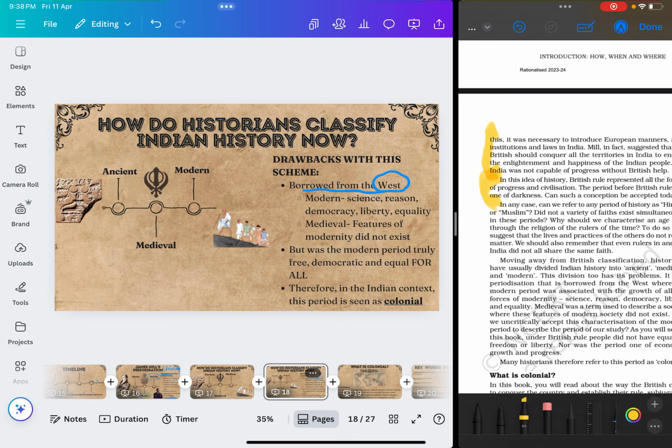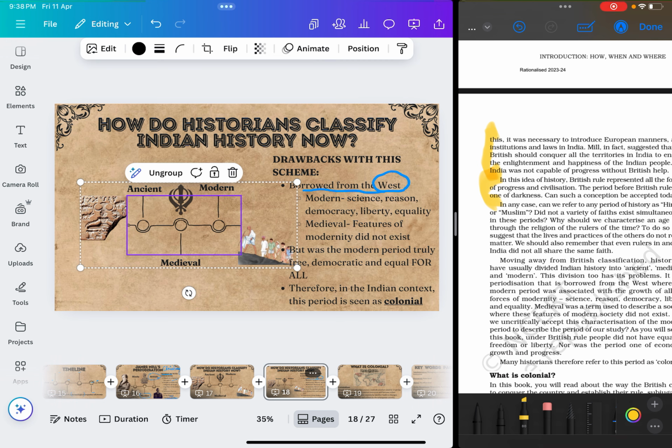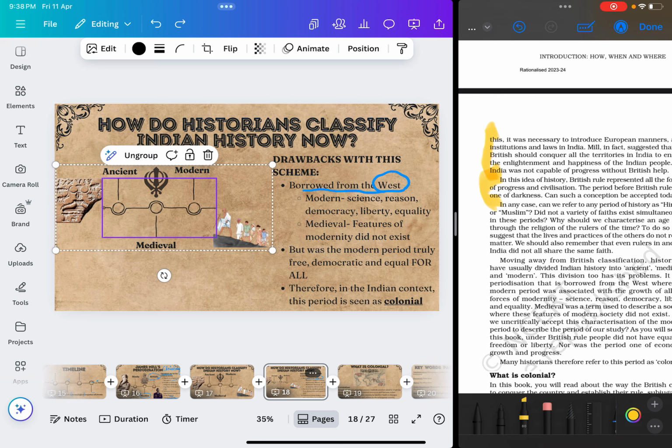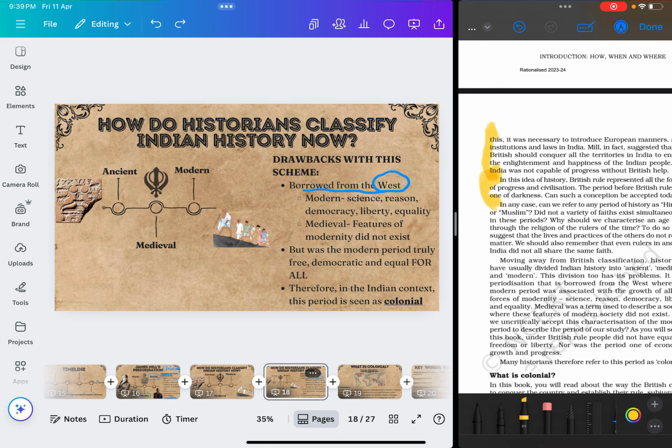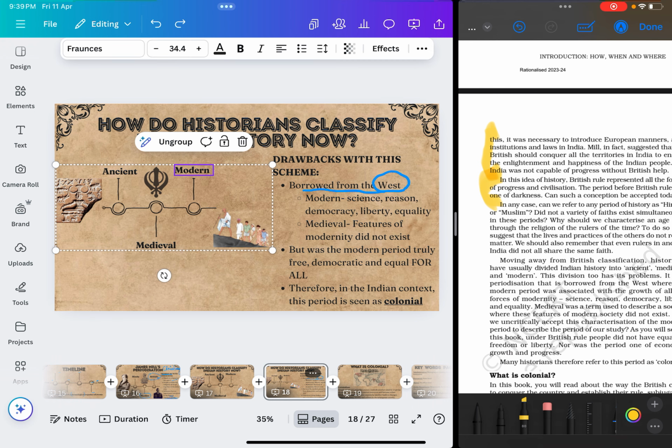Because if you look at India, or if you first look at the history that was divided in the West, what are they saying? They describe modern history as a period where you had science.